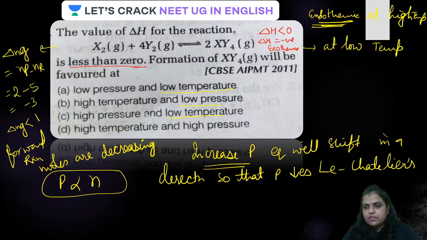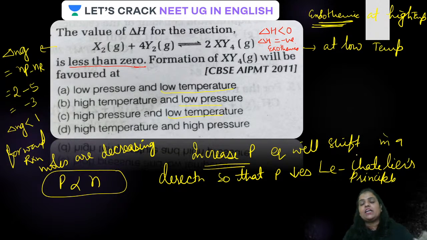Is that clear? So you have increased the pressure, equilibrium is going to shift in a direction so that pressure decreases, and pressure is directly proportional to moles. So pressure is going to decrease by decreasing the moles. Therefore, the forward reaction will be favored by increasing pressure so that moles decrease.